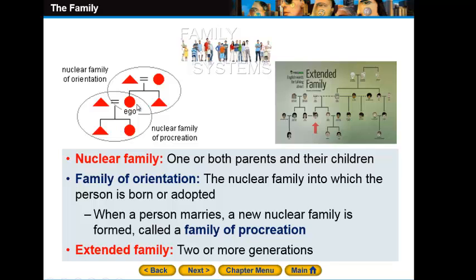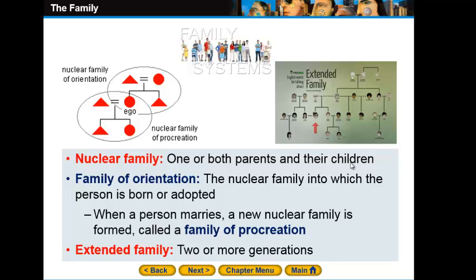Inshallah, one day you're gonna establish your own family. After getting married, you will have some kids, so you're gonna establish your own network, your own family. So the first one, the family that you are born in, will be your nuclear family, one or both parents and their children.